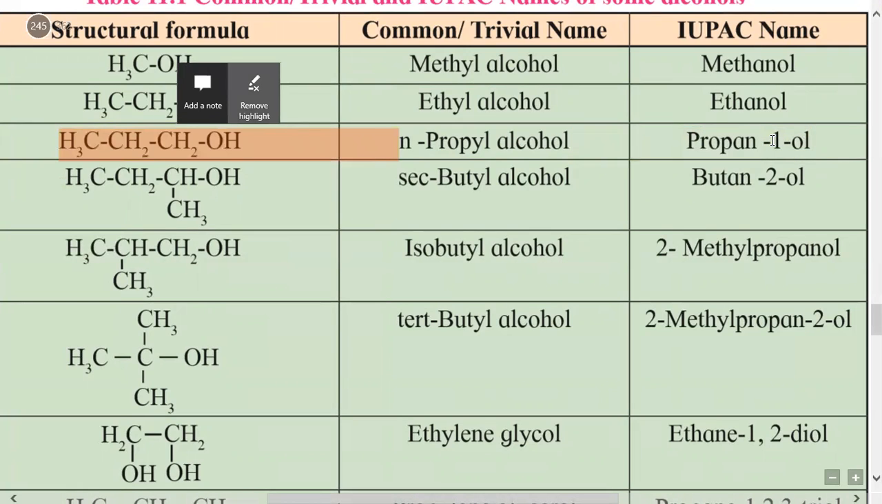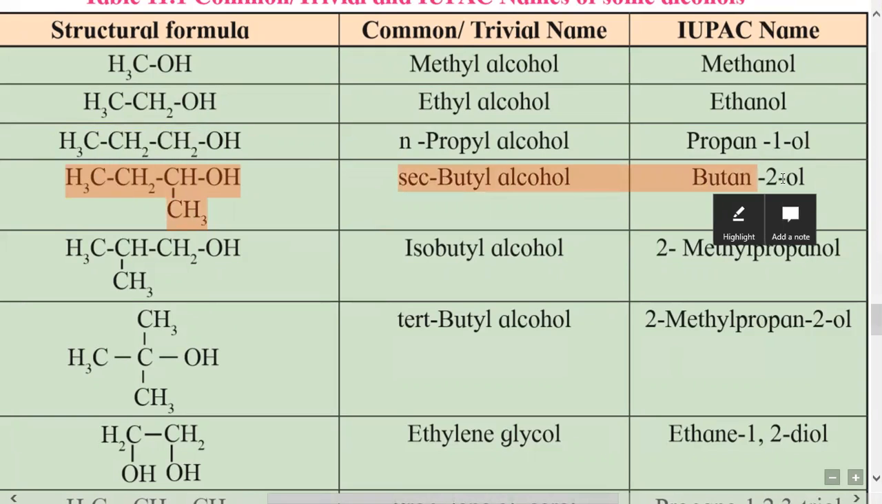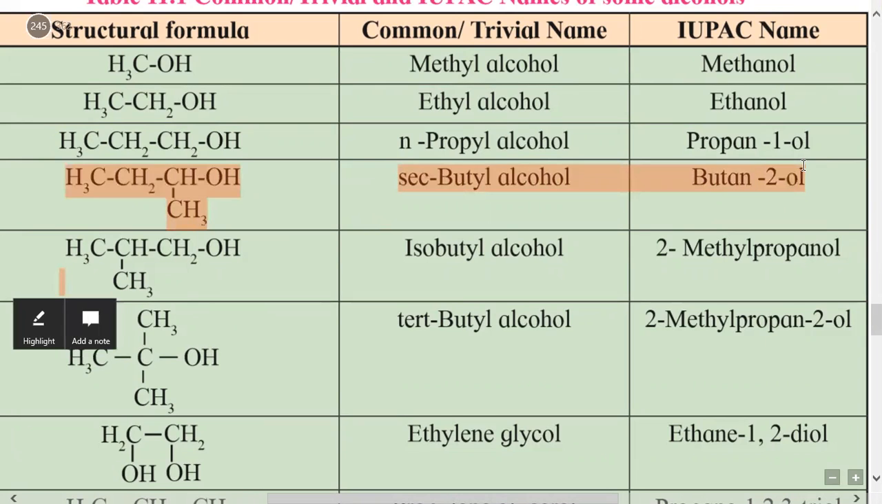Then the next example is CH3CH2CHOH, and there is one more side chain of a methyl group. So it is a long chain of 4 carbon atoms, and numbering can be given from the lower carbon as 1, 2, 3 and 4. The 4 carbon alkane is again butane. Here e is replaced by ol, and the OH group is present on the second carbon. Therefore the correct IUPAC name of this alcohol is butan-2-ol.